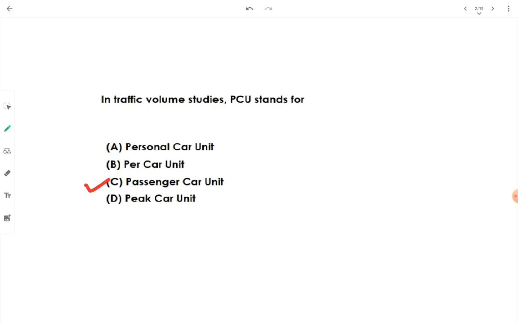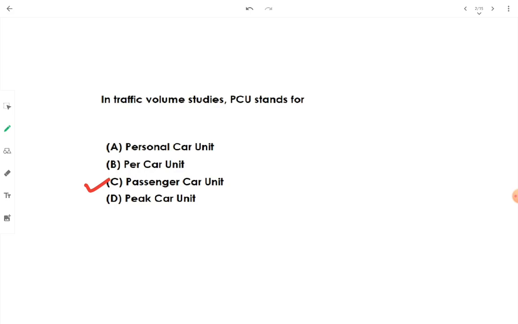See, in order to estimate the road capacity and other features in the road network, we require a common unit of measurement for all kinds of vehicle. Since all the vehicles that are being used on the road have their dimensions, their class, their weights, their sizes in a varying order, that's why we need a common unit in which we can estimate the number of vehicles in order to estimate the road capacity, to establish a proper road network. Okay, for that a common unit is required. This is the passenger car unit.